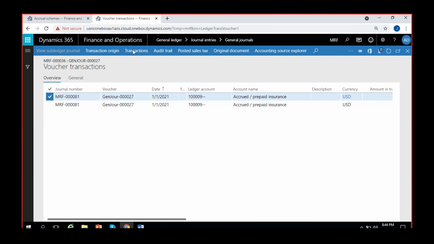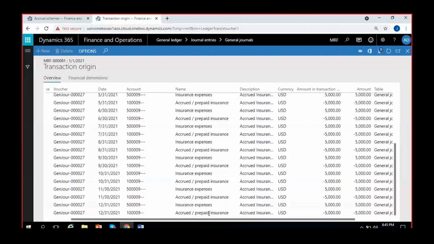Other than those two lines, for every month end you can see a separate entry: insurance expense being debited and accrued or prepaid insurance being credited. Same insurance expense 5,000, accrued prepaid insurance credit 5,000 for February. For March again, for April again, at the end of every month there is a separate, single individual entry posted with the even amount for all the 12 months.